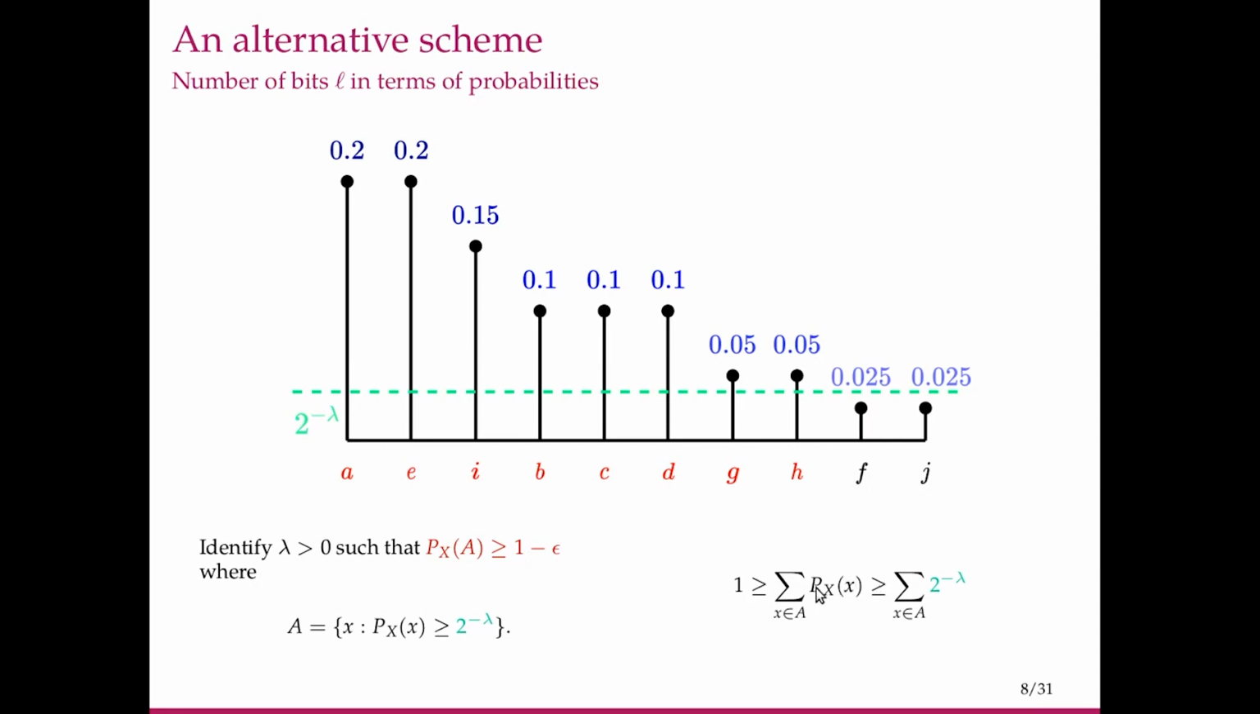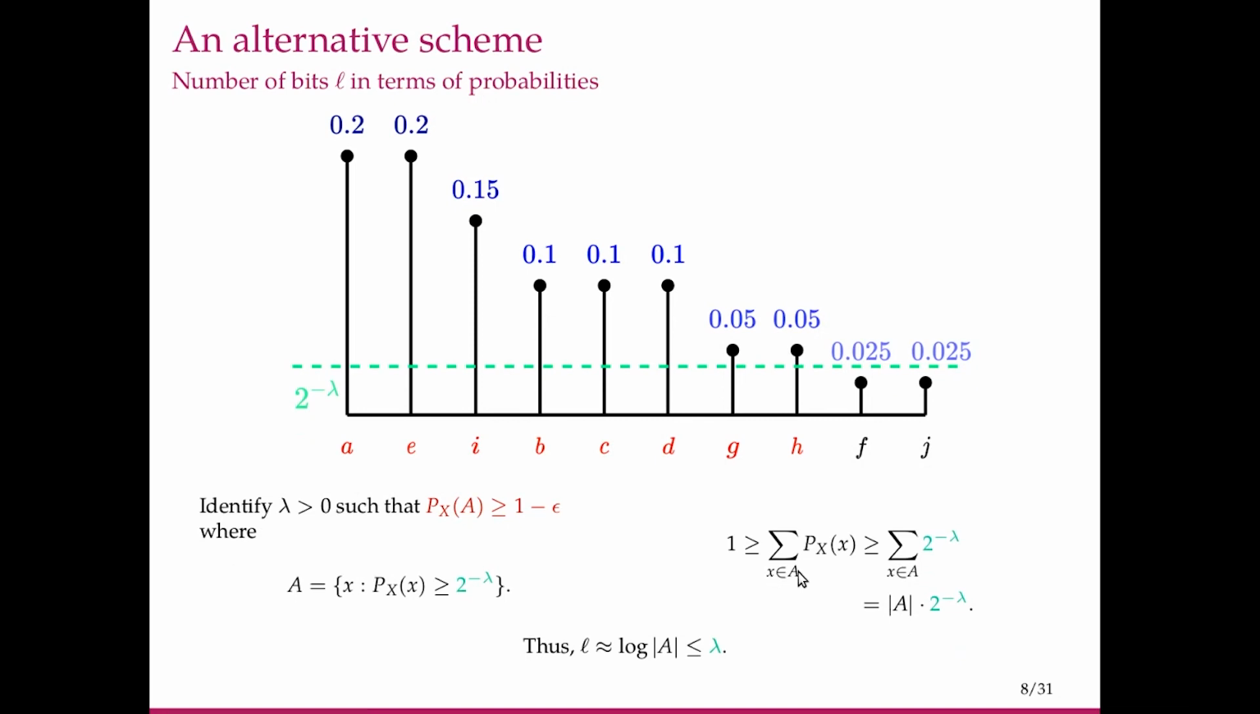Now this p_X(x) is greater than or equal to 2 to the minus lambda for all x in A, because that is how A itself was constructed. So we can write this inequality, and this becomes cardinality of A times 2 to the minus lambda. So from this we can write that L, which is the number of bits using which we represent all the elements in A, log of cardinality of A, is less than or equal to lambda. Such a representation will turn out to be useful, as we'll soon see.